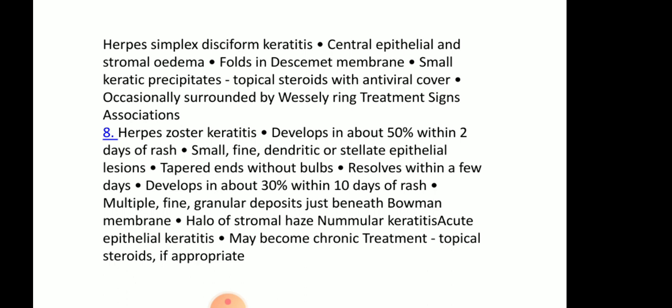The treatment is topical steroids and antiviral, and if the signs exist, occasionally a ring shaped sign is seen, that is the Wessely ring.